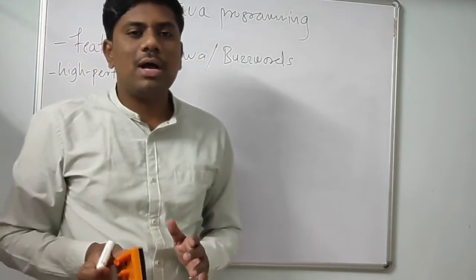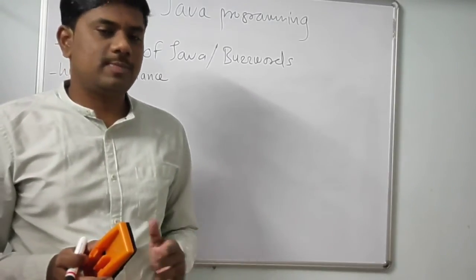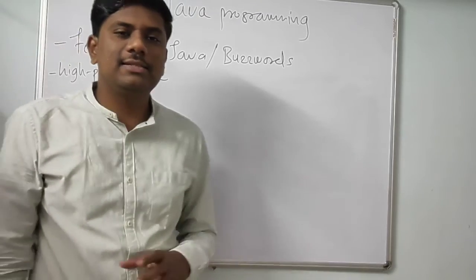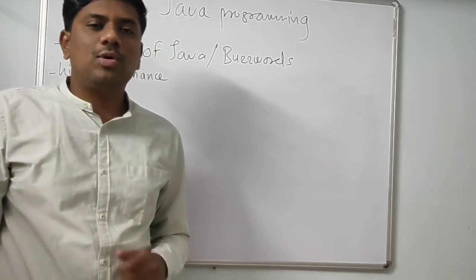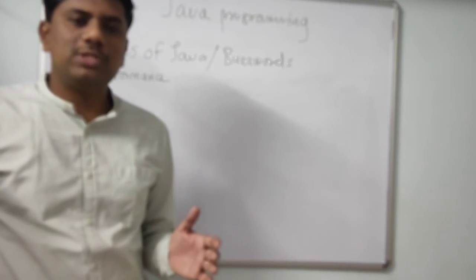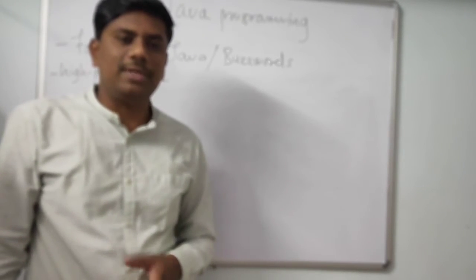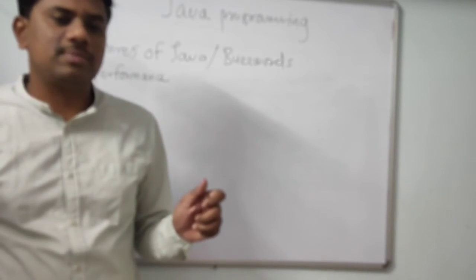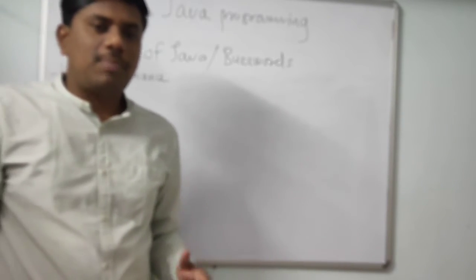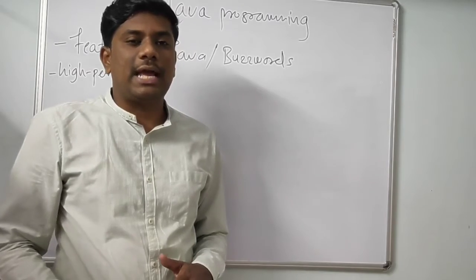Definitely Java is slower than C and C++. We already saw that C and C++ use only a compiler, and a compiler is always faster than an interpreter, while Java uses both a compiler as well as an interpreter. Java is slower than C and C++, but it is faster than other interpreted languages.